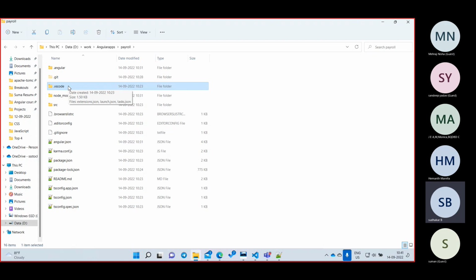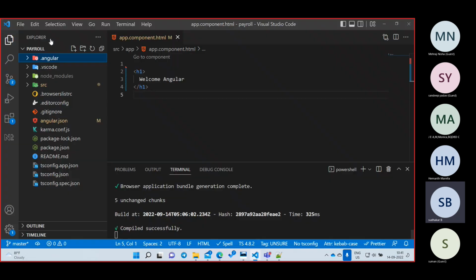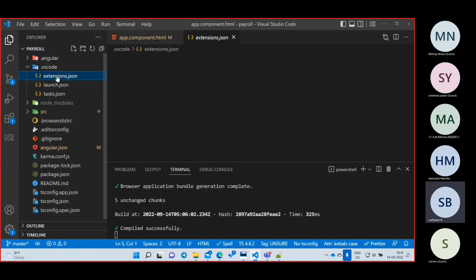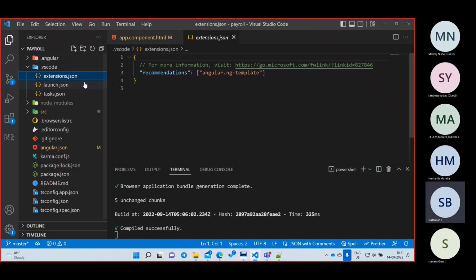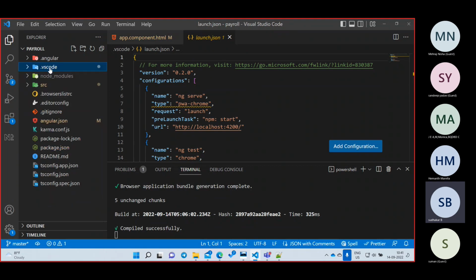Suppose I want to generate it by Notepad, sir. Then this folder is not at all required. In Notepad we can directly write code, but it will not have many features. That is the reason we are going for VS Code. If you go inside here, you will have all the configuration related to Visual Studio Code only, not related to Angular, not related to our project. Visual Studio Code means this one. If you open here, the extensions you want to have and how to start this one, it will have instructions for Visual Studio Code, not for our project, not for Angular.